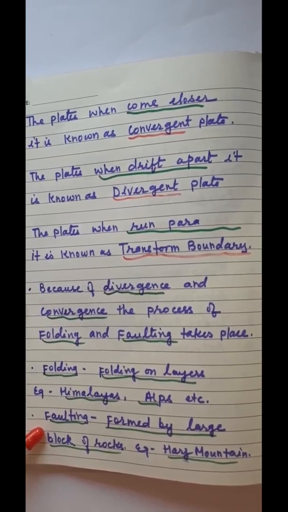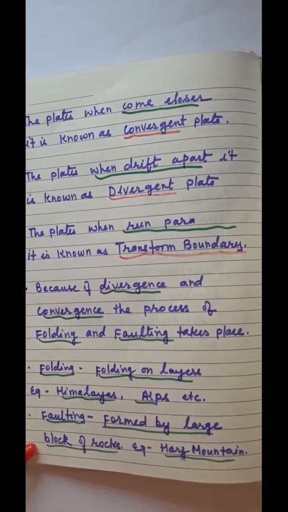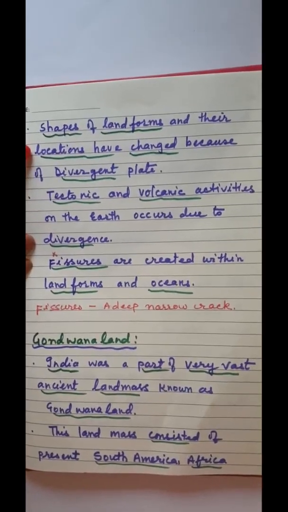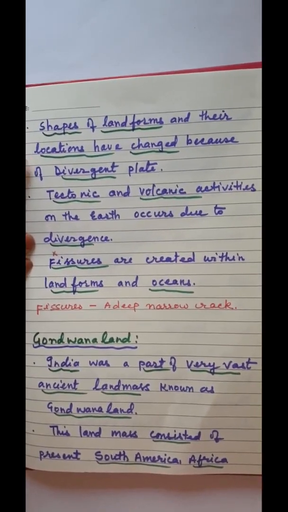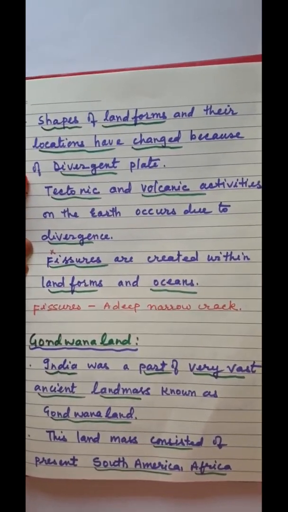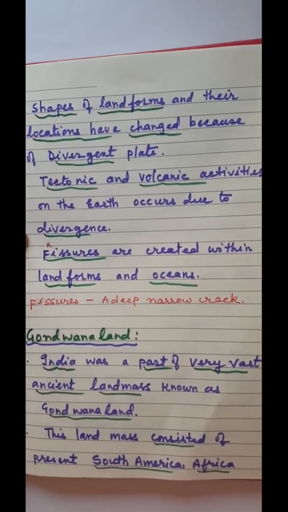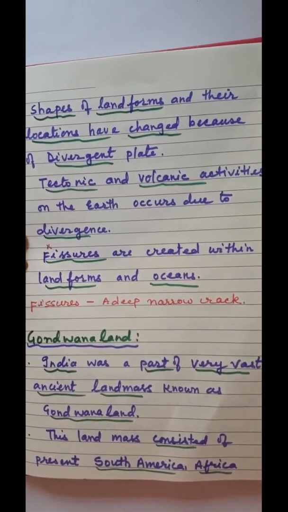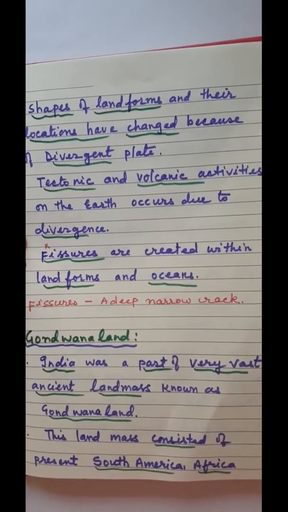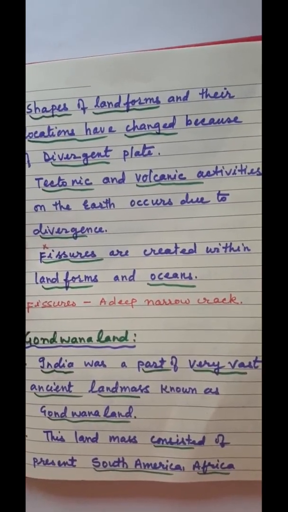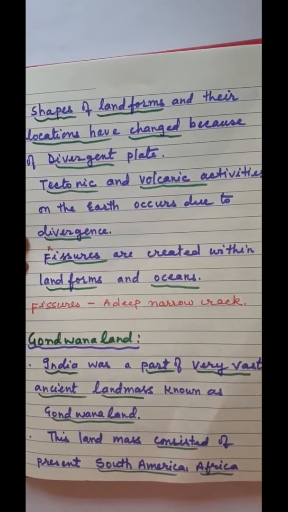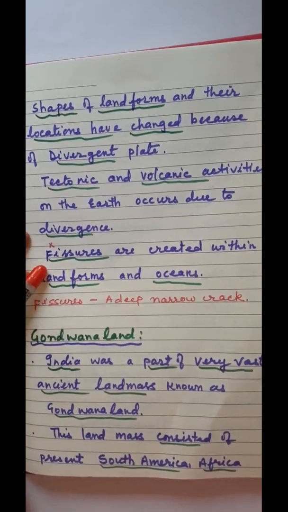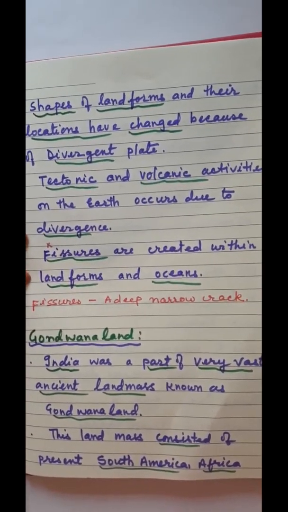Faulting is formed by large blocks of rocks. Example, Harz Mountain in Germany. Shapes of landforms and their locations have changed because of divergent plate. Tectonic and volcanic activities on the earth occur due to divergence. Fissures are created within landforms and oceans. What is the meaning of fissure? Fissure is a deep, narrow crack.